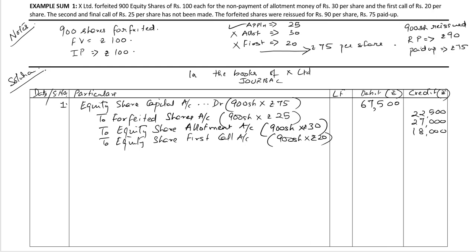It adds up and is equal. 900 shares forfeited for non-payment of allotment money and first call money.